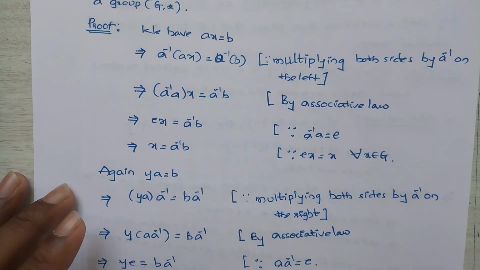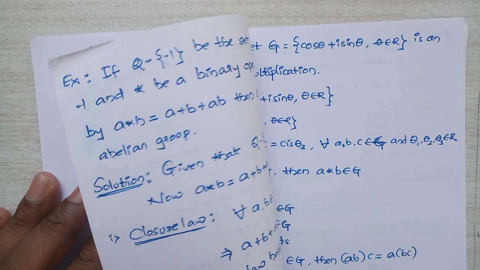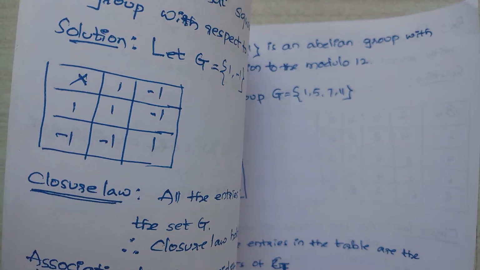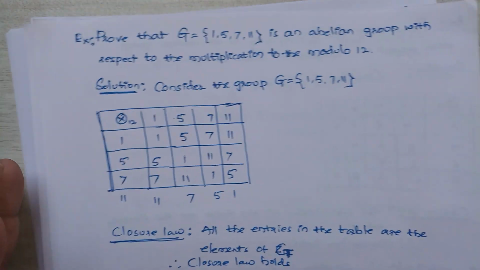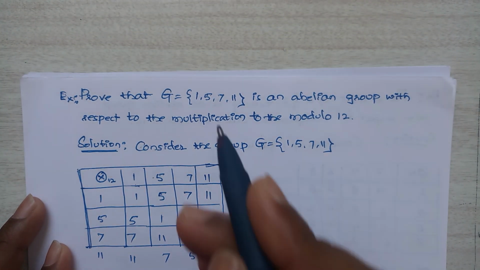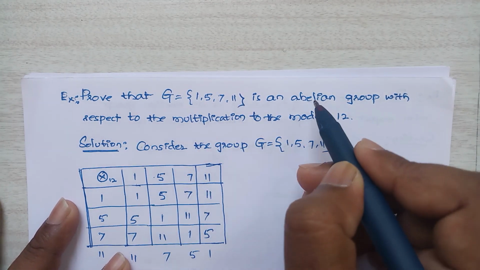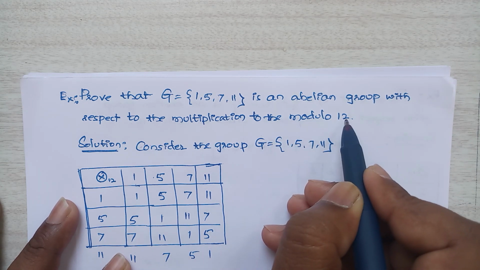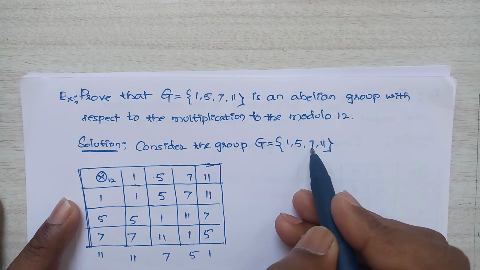The example is: prove that the set Z = {1, 5, 7, 11} is an abelian group with respect to multiplication modulo 12. So here consider the group Z = {1, 5, 7, 11}.